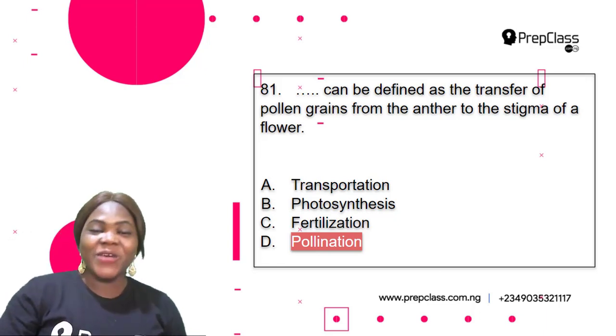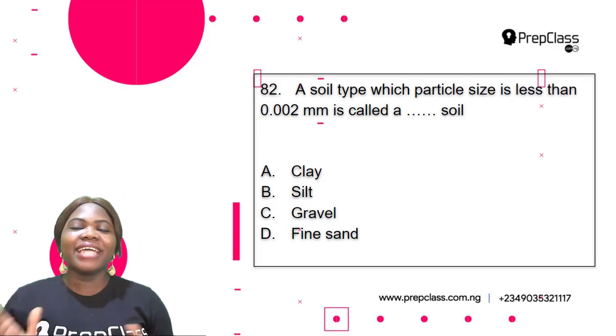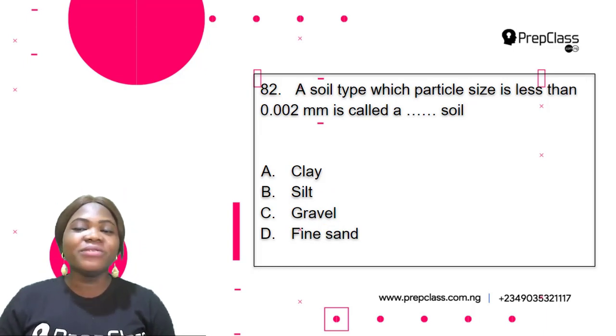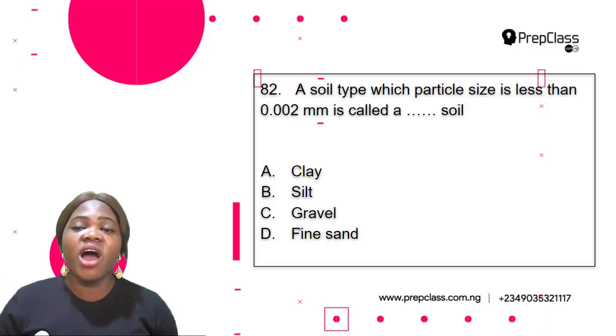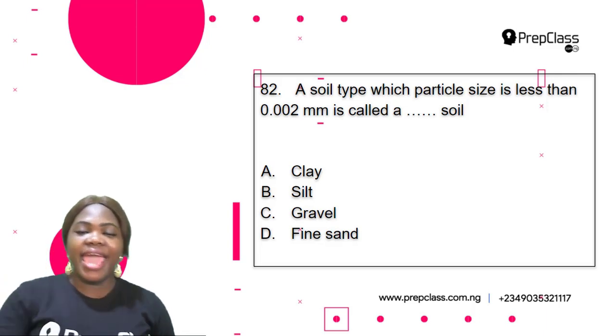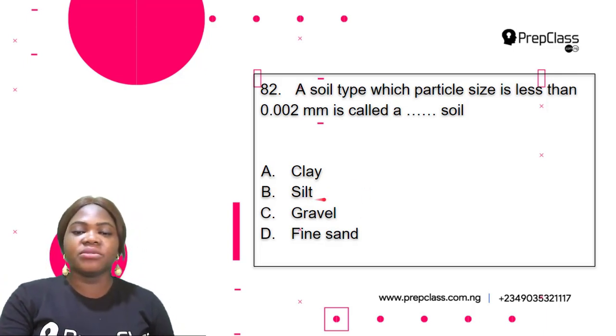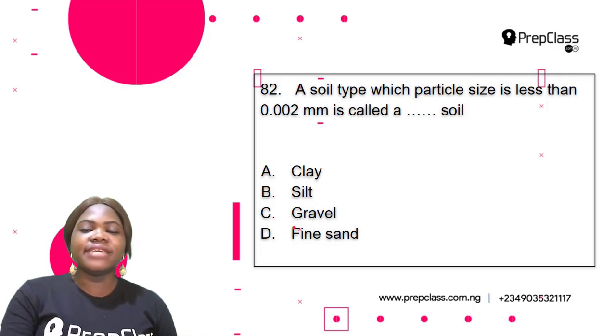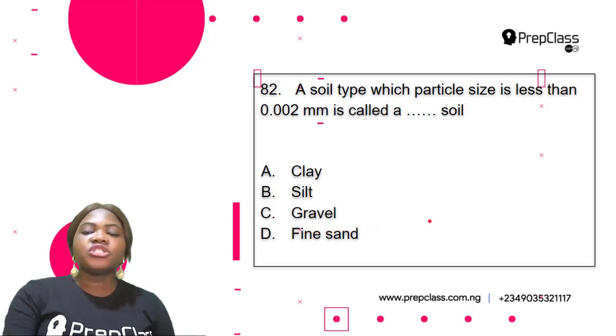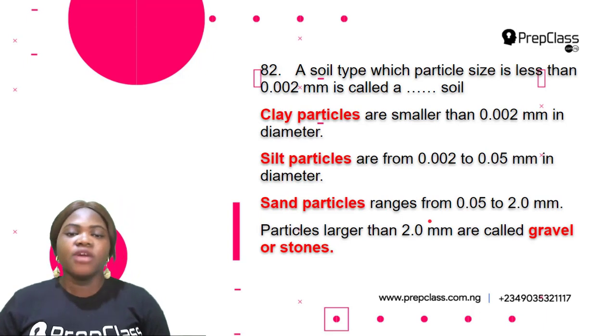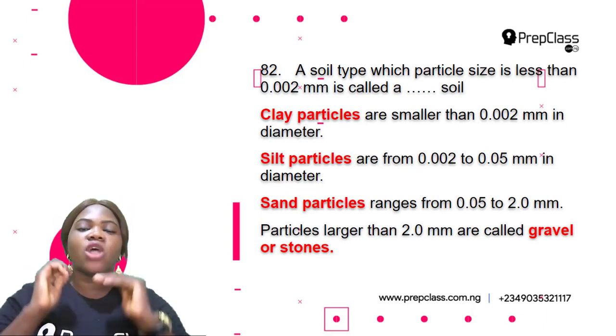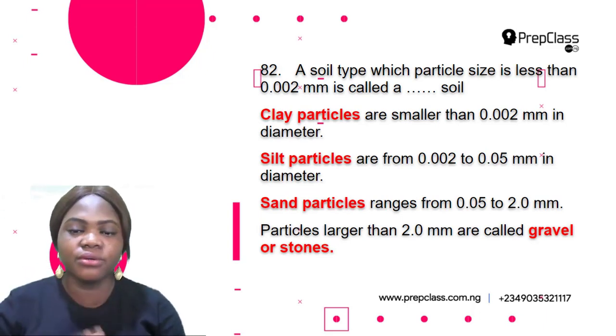Check. Question 82. A soil type which particle size is less than 0.002 millimeter is called a dash soil. A. Clay. B. Silt. C. Gravel. D. Fine sand. So for us to be able to find the correct answer, we need to know the size of each of the particles.